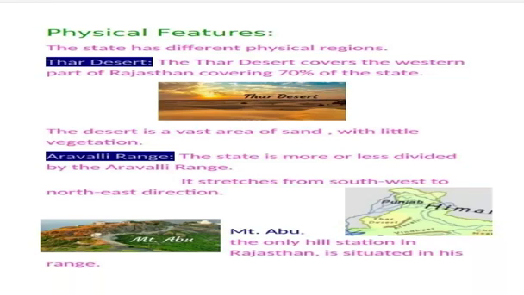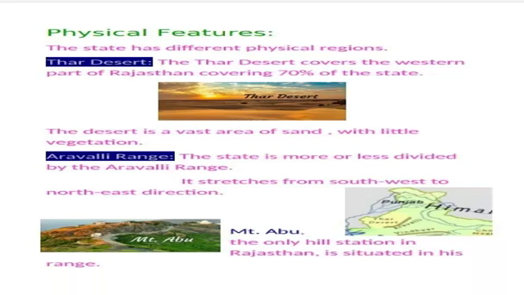Now we know about the physical features of Rajasthan. The state has different physical regions. Number 1, at first we know the Thar Desert. The Thar Desert covers the western part of Rajasthan, covering 70% of the state. So boys, remember that the Thar Desert covers 70% of the state.